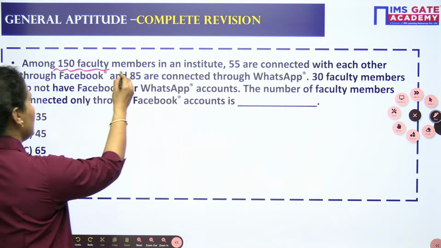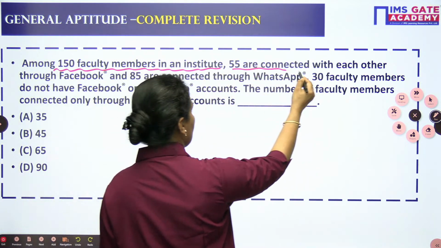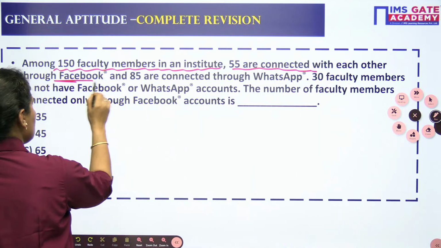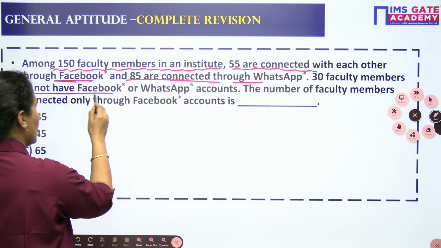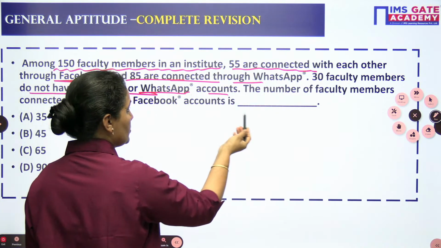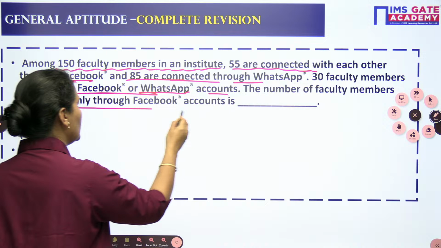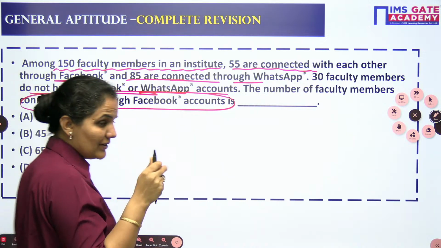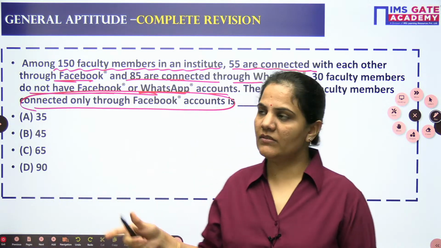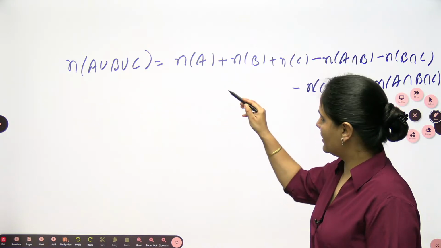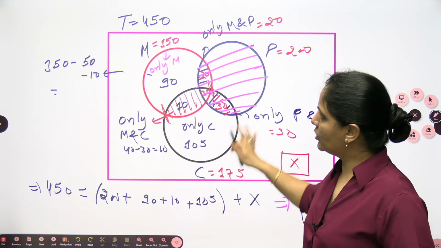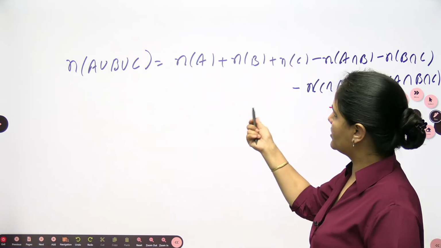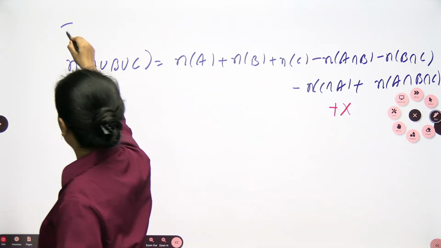Among 150 faculty members in an institute, 55 are connected with each other through Facebook and 85 are connected through WhatsApp. 30 faculty members do not have Facebook or WhatsApp accounts. So the number of faculty members connected only through Facebook account. Only, which I just showed you in the previous question, we can solve. Acha, I told you this question, so you can solve this also by this method. So here, if you don't want to find out all these details, then directly also you can solve. So this is method number 2.